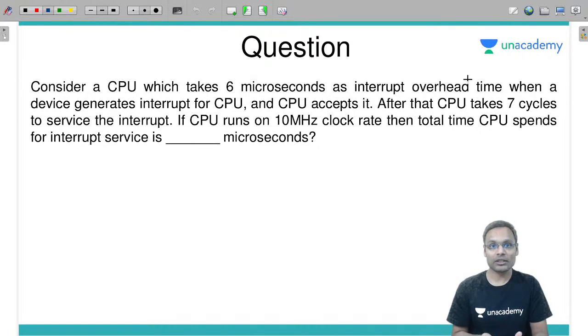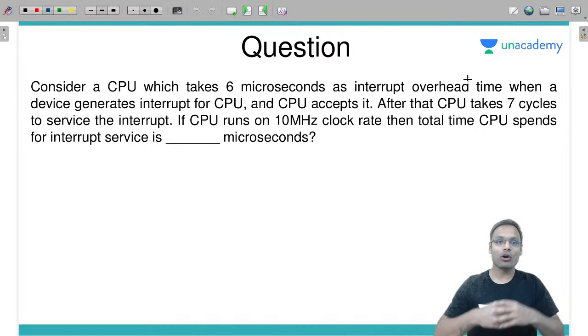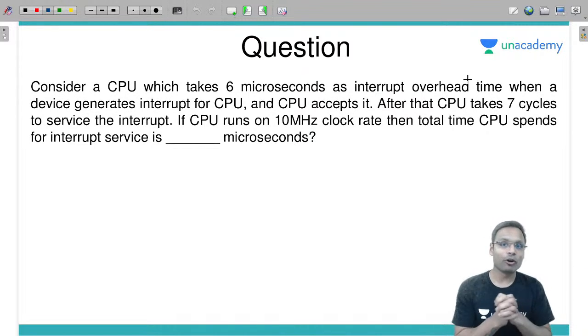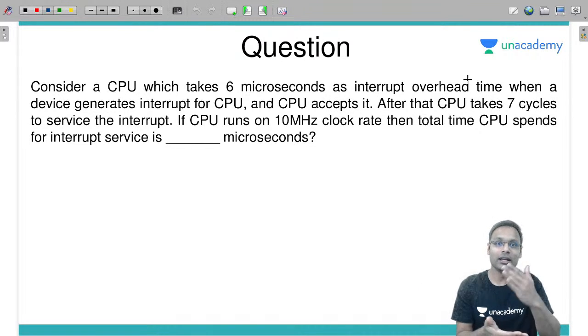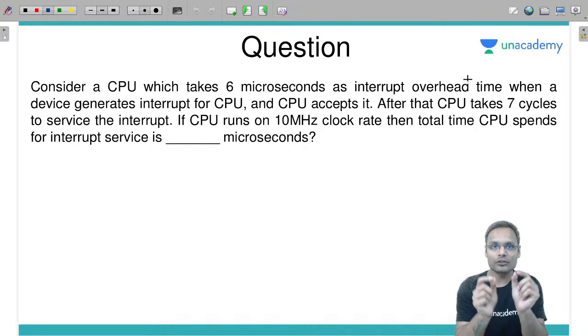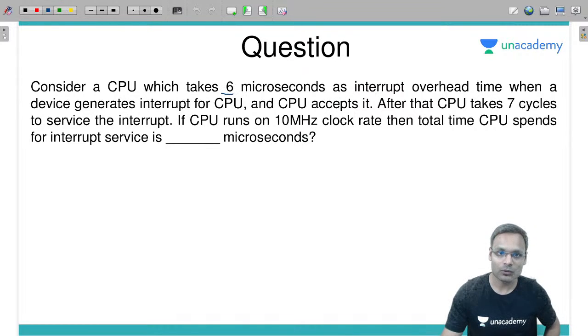If I am accepting, then what is the priority of the interrupt? Should I go directly to the interrupt service or should I execute the default service routine? There are so many things: priority resolution, then getting the starting address of the service routine, and lots of other small things CPU will have to perform, and for that overhead time is taken, which is 6 microseconds.